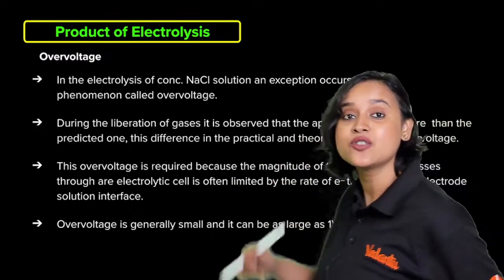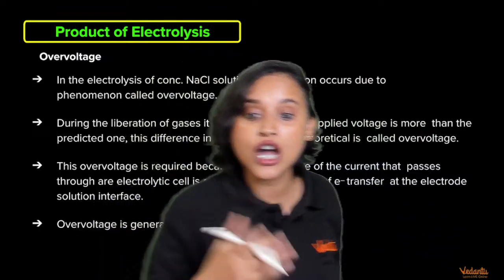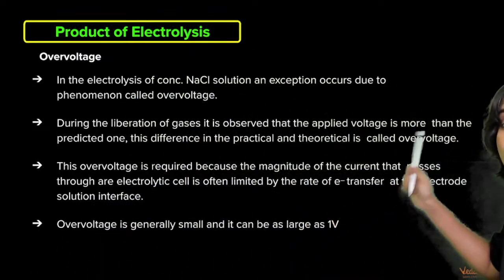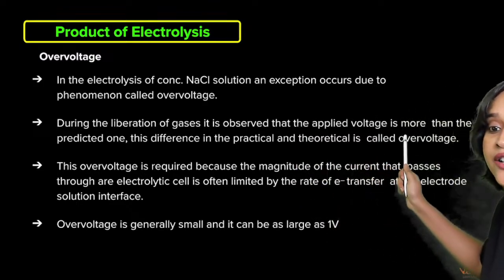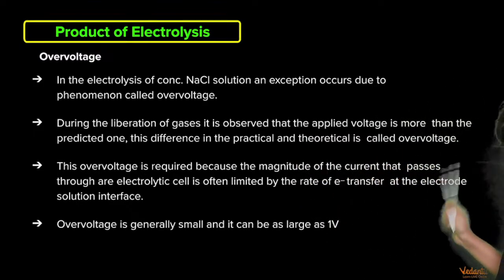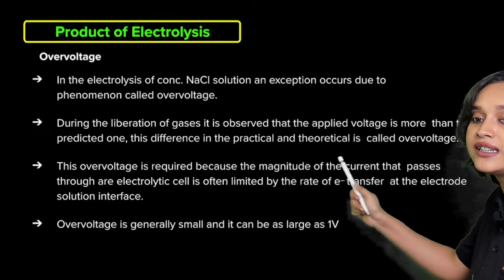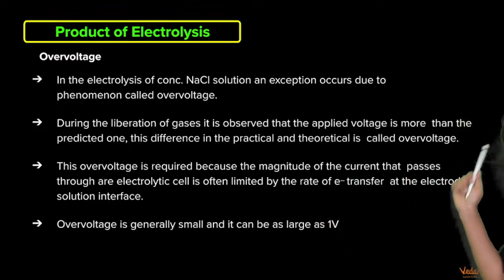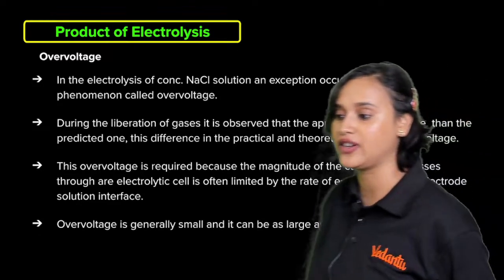When the liberation of gas, that means production of gas, is happening, it is observed that the applied voltage is more than the predicted one. The difference in the practical and theoretical value is called over voltage, everybody.